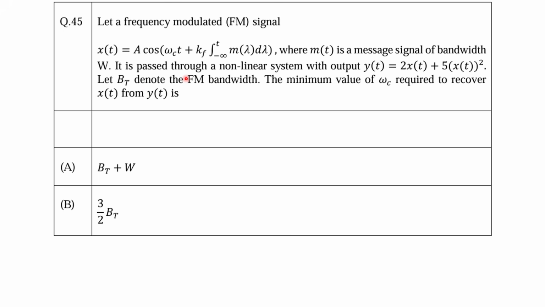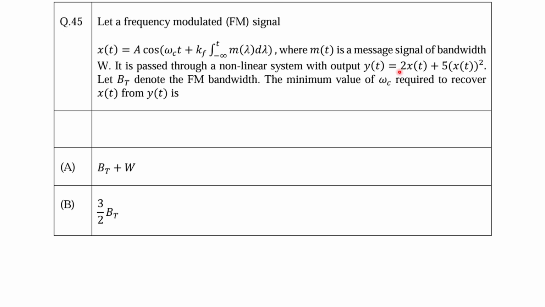It is passed through a non-linear system with output y(t) equal to 2x(t) plus 5 of x(t) whole square. So this is the non-linear system, and the output will be this. Now let B_T denote the FM bandwidth, the bandwidth of your frequency modulated signal. What is the minimum value of omega_c required to recover x(t) from y(t)?